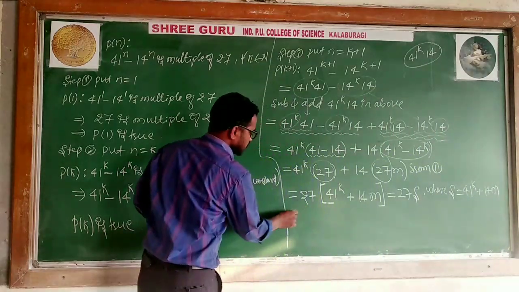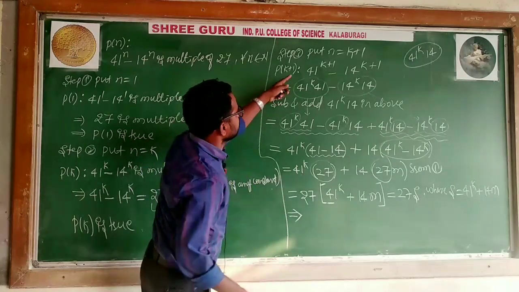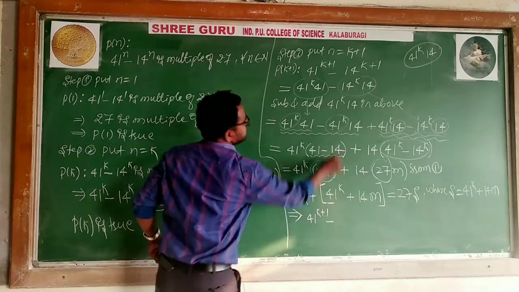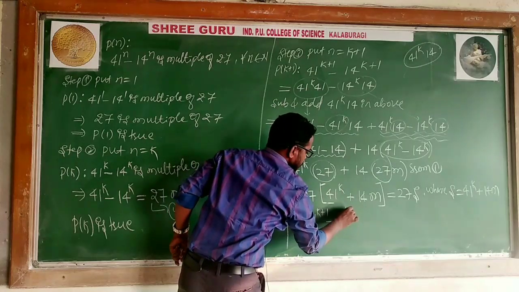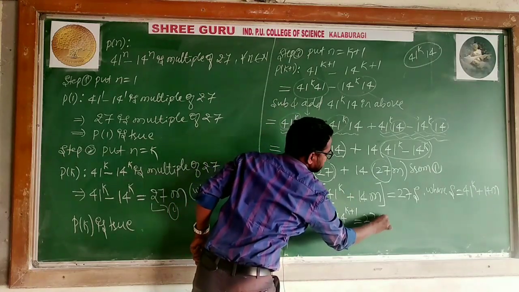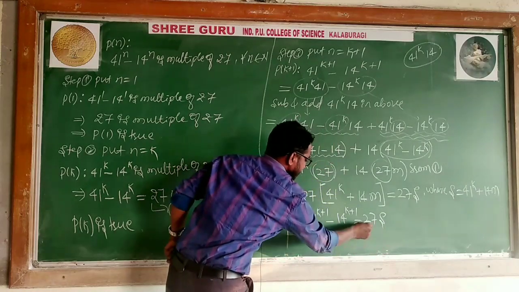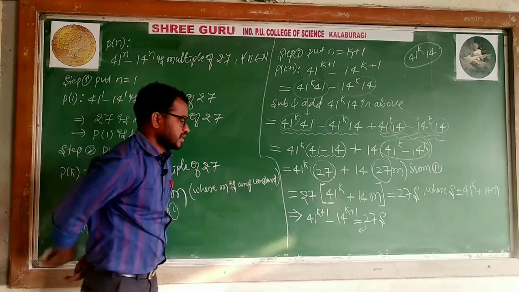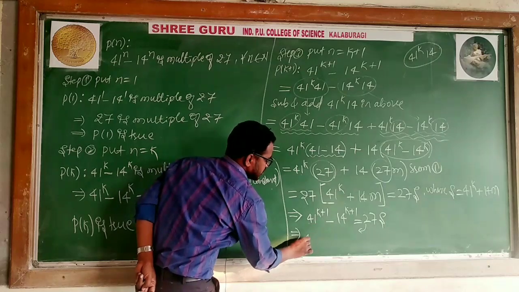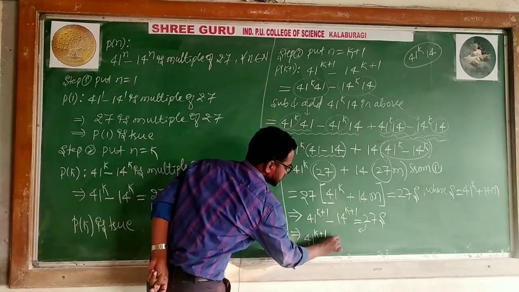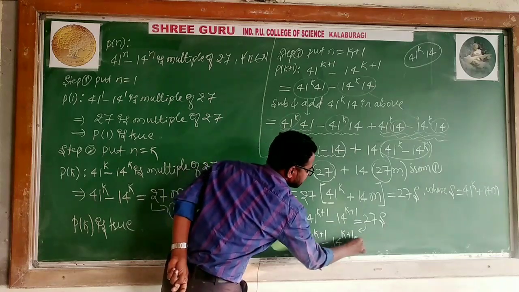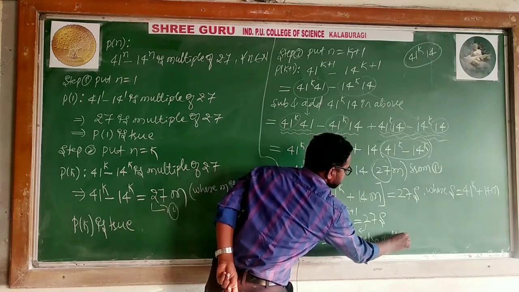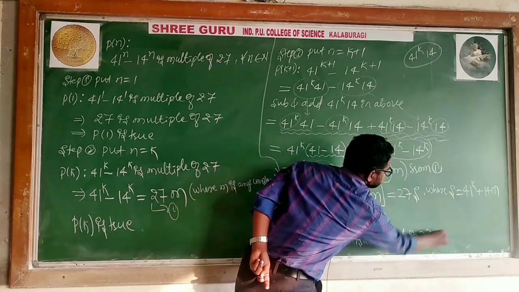This is equal to 41 to the power k plus 1 minus 14 to the power k plus 1, which equals 27 into S. Here 27 is dividing, which means it is a multiple. So this LHS, 41 to the power k plus 1 minus 14 to the power k plus 1, is also a multiple of 27.